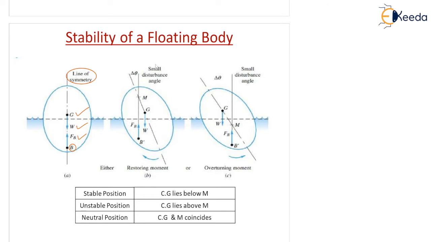Now there is a small disturbance given here. So there will be an angle of tilt or disturbance angle delta theta, a very small angle. G is the center of gravity, through which the weight will always act in the vertically downward direction, and because of this slight disturbance the center of buoyancy is shifted here. You can see the center of buoyancy is shifted towards the left. So the buoyancy force is passing through this point in the vertically upward direction.